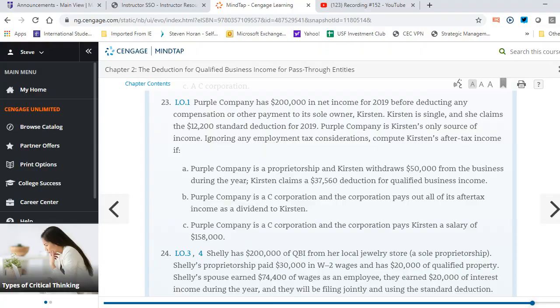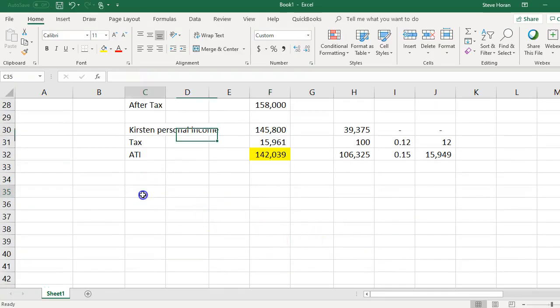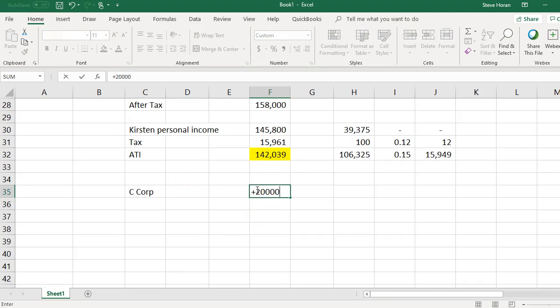Okay, so under part C, that's a C Corp. They'll have that 200,000 of income minus what they pay her as a salary of 158. So what's left over is 42,000. They'll pay tax at 21% on that, and they'll have tax of 8,820. Okay, so that would be the tax at the corporate side.